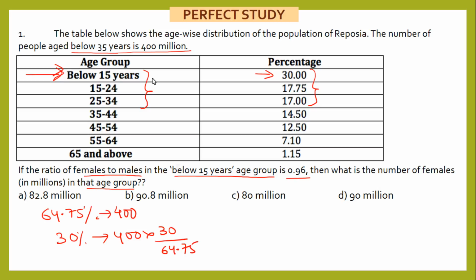Now within this below 15 years age group, the ratio of female to male is 0.96. This is also tricky. Some students may be tempted to do it as if it is 96%. No, it is not 96%. It is 96% of male. That means if female is 0.96, male is 1. That means your total is 1.96. So this is actually 0.96 divided by 1.96. Now the problem is with the calculation.